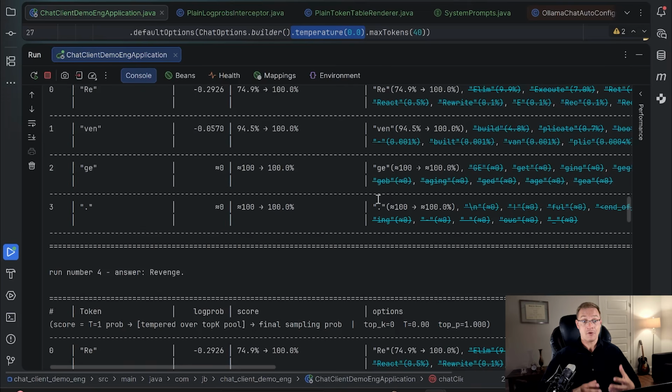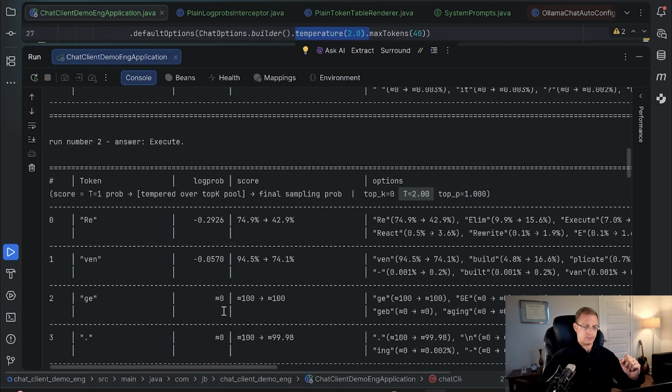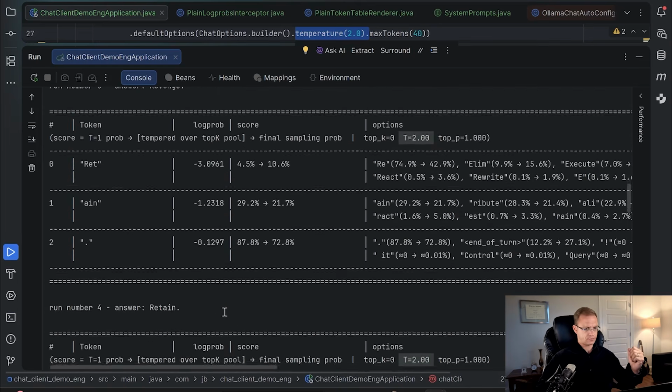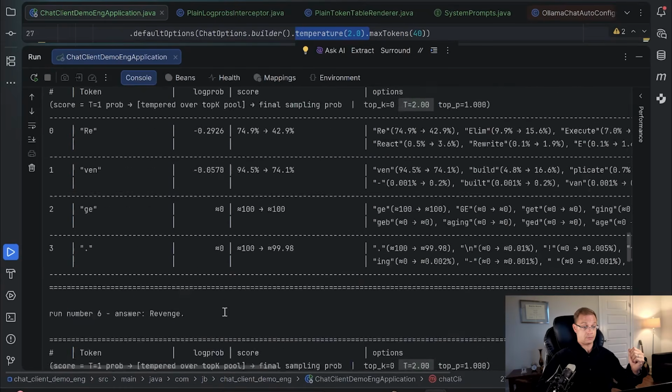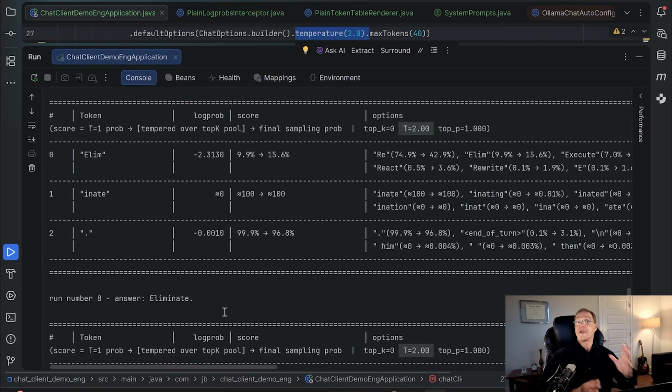Now let's try temperature of 2. Temperature 2. Let's see what Terminator will answer. Terminate, execute, revenge, retain, react, revenge again, revenge, eliminate. Revenge is still here, but not the star anymore.